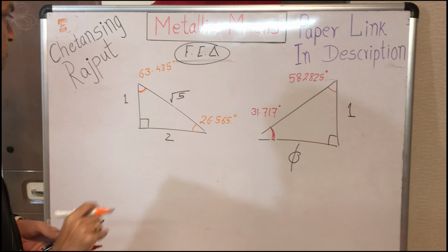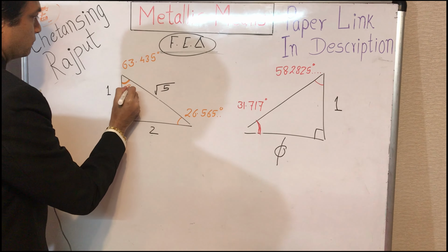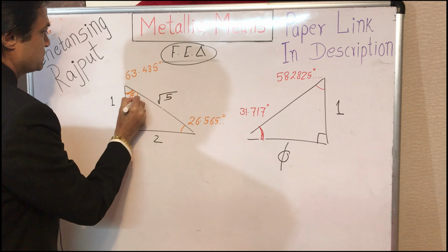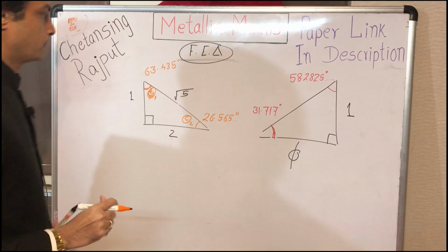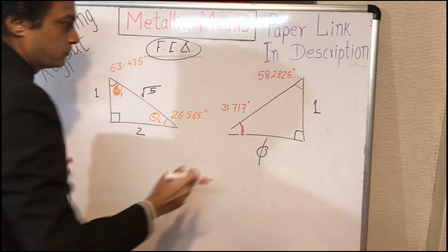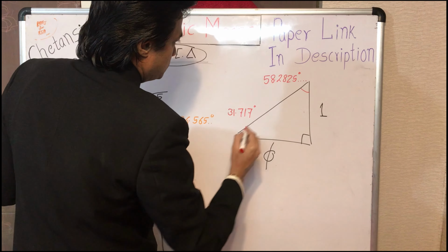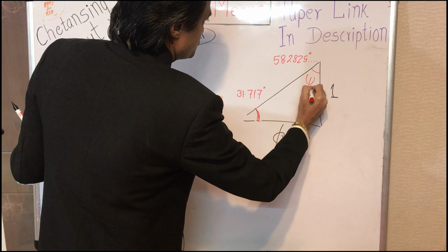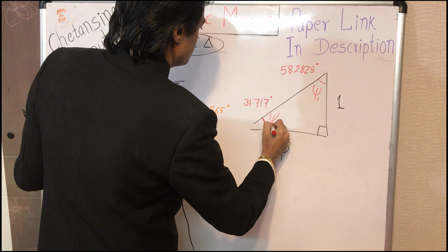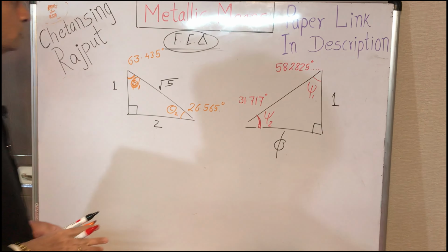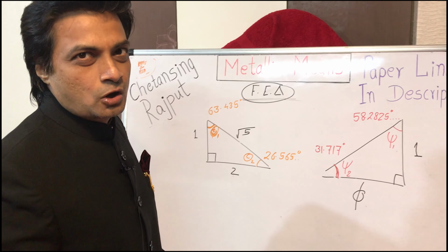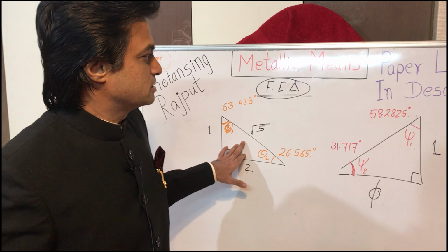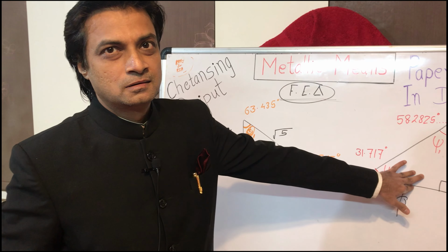Okay. Let's name these angles. In the fractional expression triangle, let's name these angles theta 1 and theta 2. In case of this triangle, let's name the angles psi 1 and psi 2. A very intriguing relationship is observed between the angles of these two triangles.